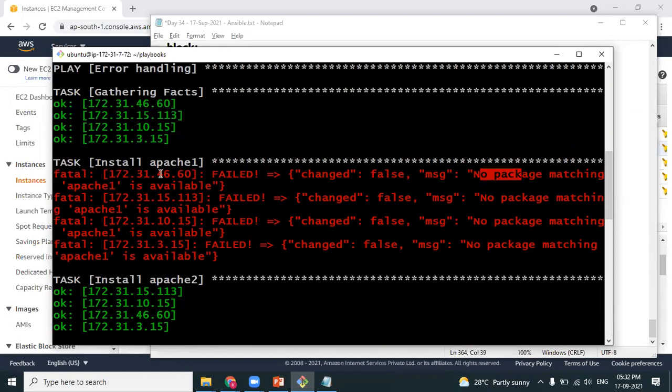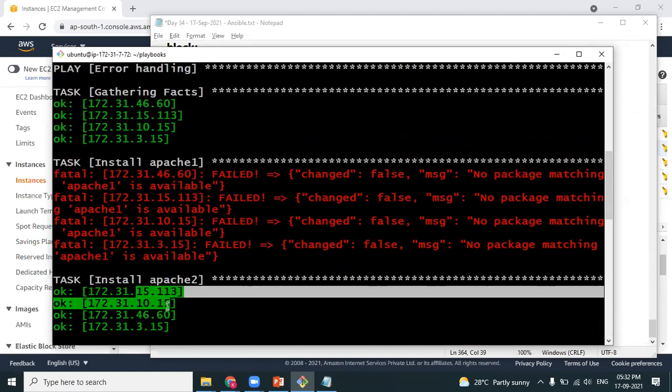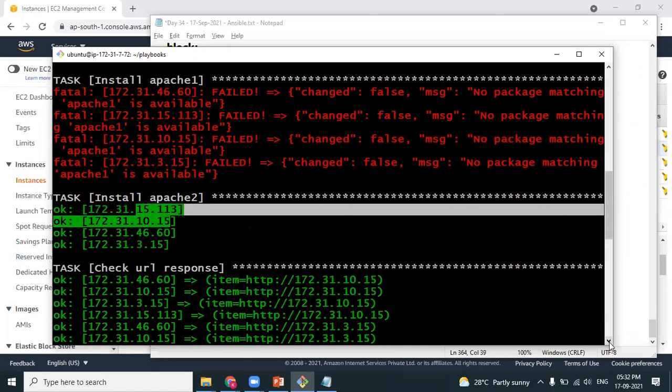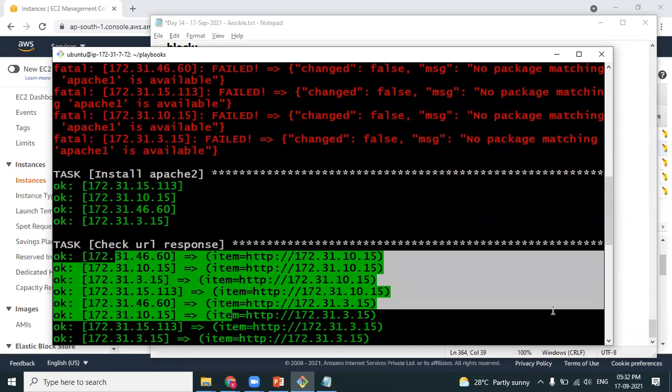Correct. So what I want to do is install Apache 2. The rescue operation is happening. Apache 2 is already there, that's the reason you're getting it in green color. Otherwise, you get it in yellow color. Right, yellow color. And finally, I want to check the URL response. The URL response is perfectly working.